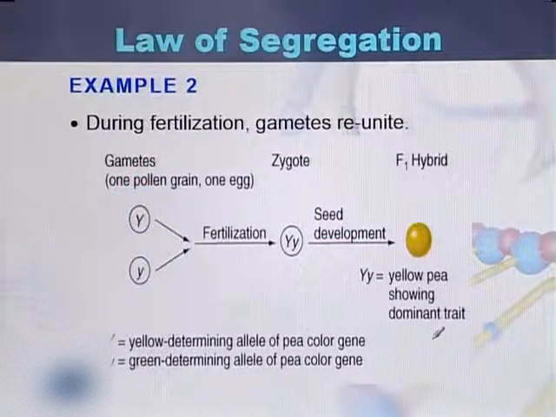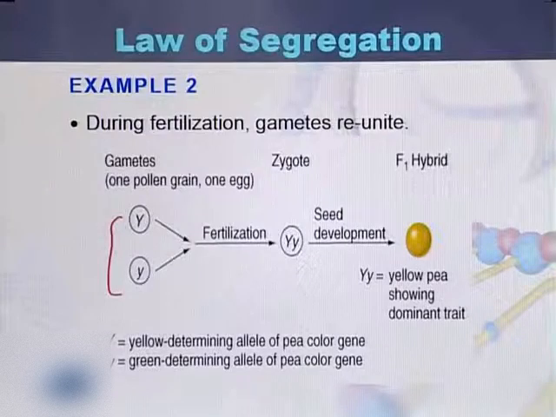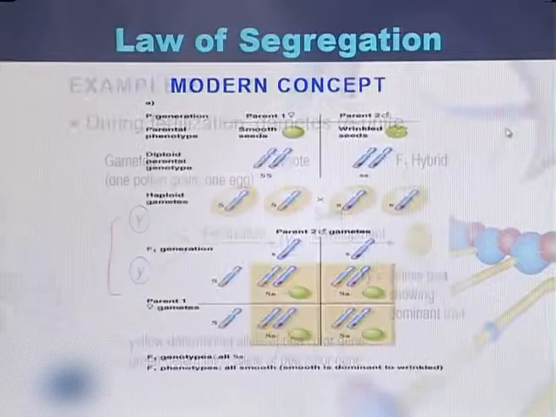During fertilization, both the gametes will join with each other, and as a result the F1 plants that are produced will have yellow color. So at the end the gametes will unite with each other.